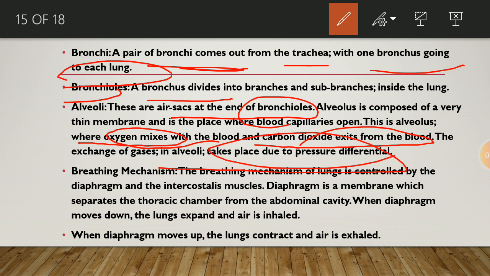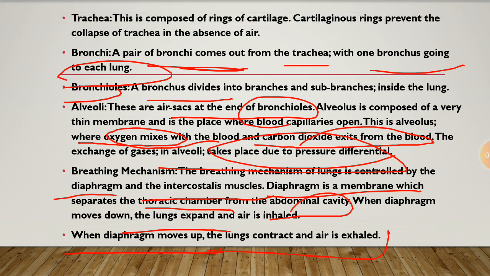Breathing mechanism. The breathing mechanism of the lungs is controlled by the diaphragm and the intercostal muscles. The diaphragm is a membrane which separates the thoracic cavity from the abdominal cavity. When the diaphragm moves down, the lungs expand so that air is inhaled. When the diaphragm moves up, the lungs contract and the air is exhaled out.